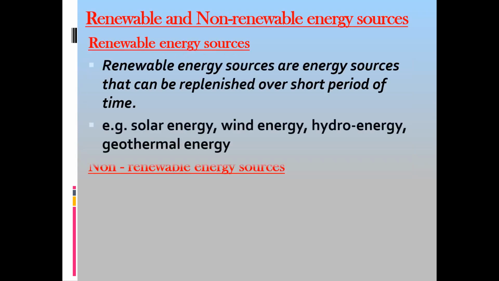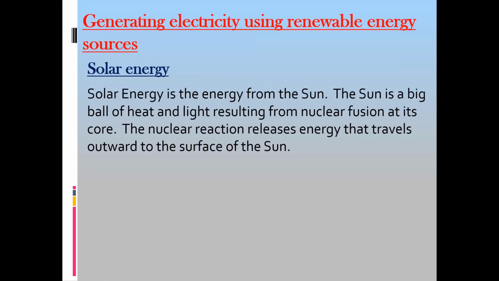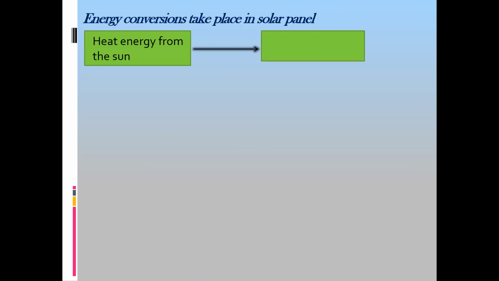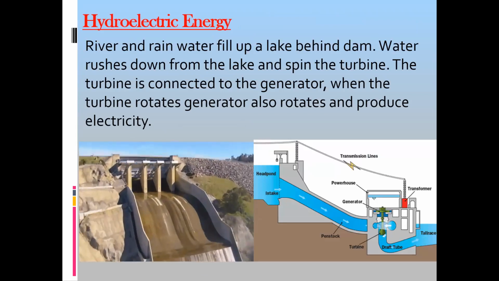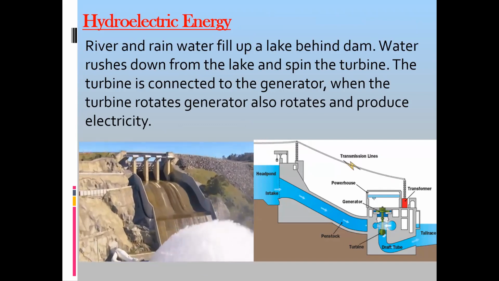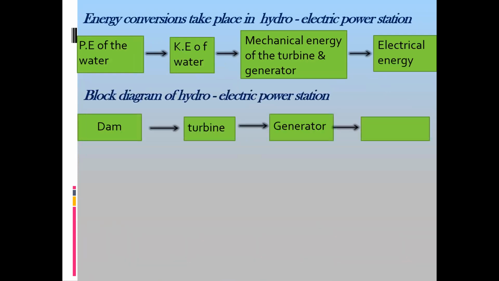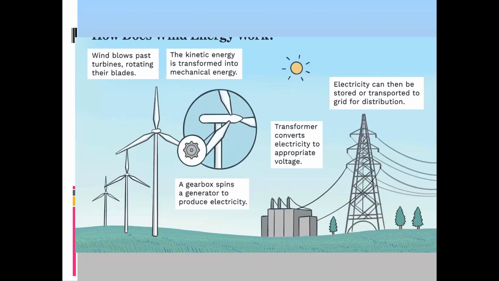Some are renewable, some are non-renewable. Then how we can generate electricity. There are different ways we can generate electricity from renewable sources, such as solar energy from the sun. We use solar panels. We can generate electricity from moving water. We call that hydroelectricity, by storing the water behind the dam and producing electricity. We can also use wind energy by using windmills to generate electricity. That source is also the sun.